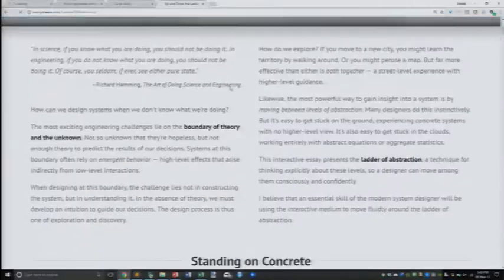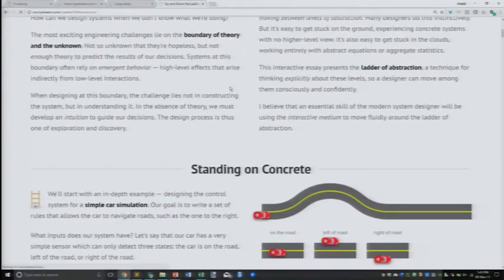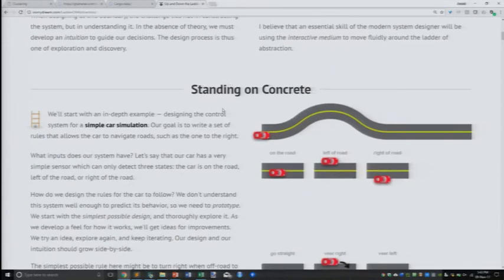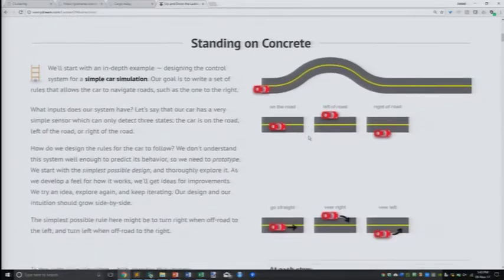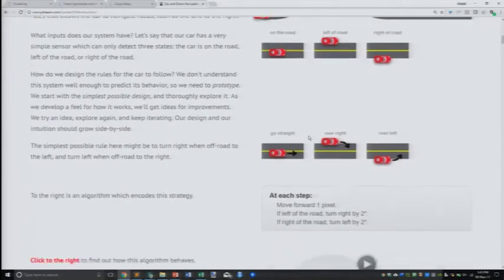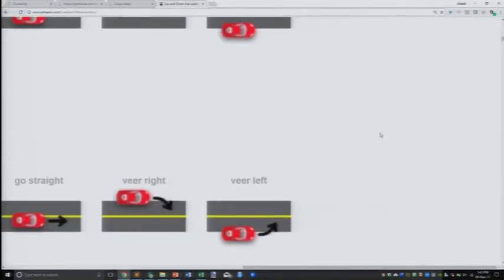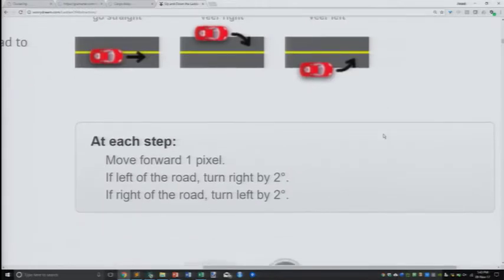So let's try and understand how a car would swerve on a road. We're building a model for a self-driving car, and obviously that requires a fair bit of intelligence. Let's take a very simple problem. Supposing the car encounters a situation where it's on the wrong side of the road, and it has to get back to the right side of the road, and there's a bend happening. The logic we can put against this can be fairly straightforward. At every point, move a certain step forward. If you're on the wrong side of the road, turn towards the right side of the road by 2 degrees.